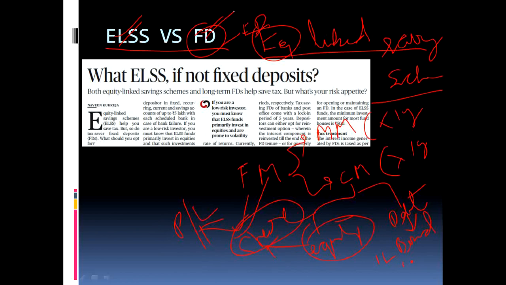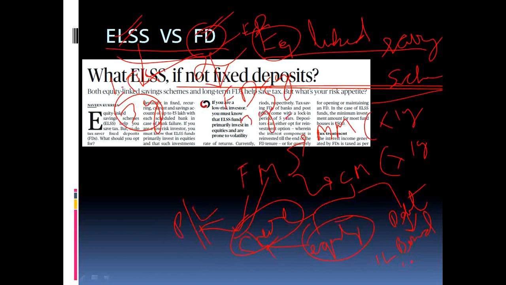In both the schemes, if you invest in ELSS or FD up to 1.5 lakh, it is tax exempted. Beyond 1.5 lakh, the government taxes it. So if you want a secure investment, you will go for FD, and if you are ready to take a risk, then you will go for ELSS. Also remember the lock-in period is 3 years for ELSS, and for FD the lock-in period is 5 years.